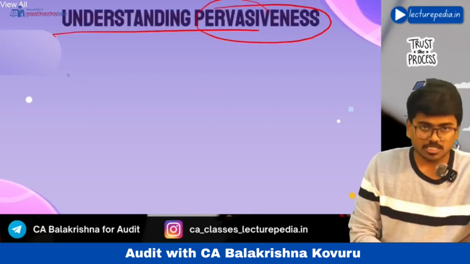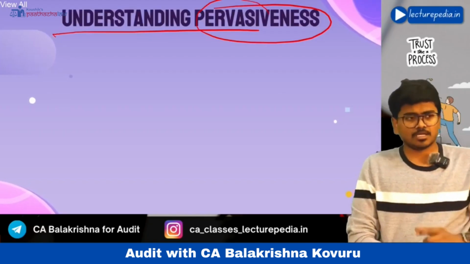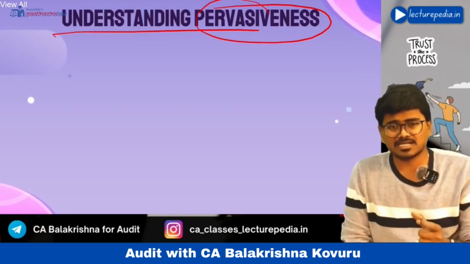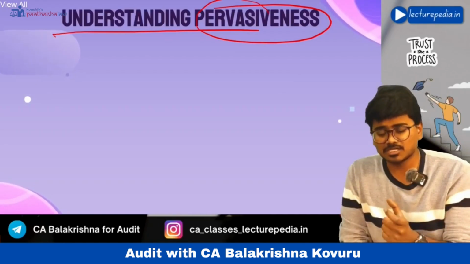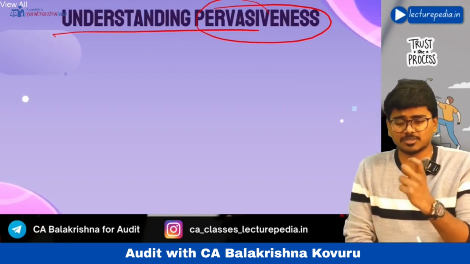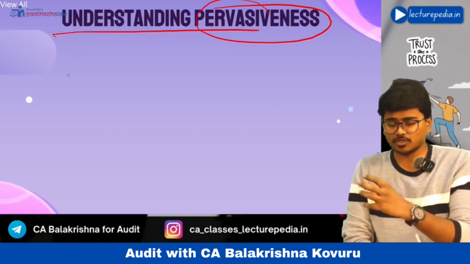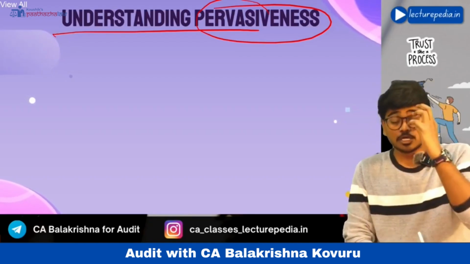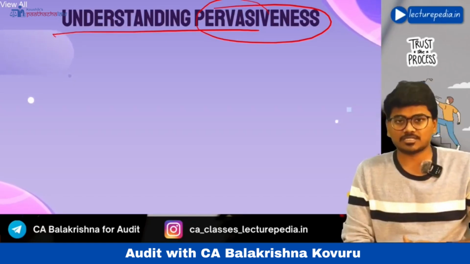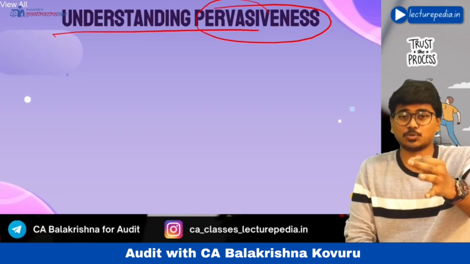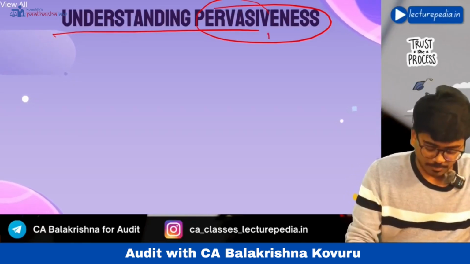Next, understanding the term pervasiveness. Before discussing the situations in which a qualified opinion, adverse opinion or disclaimer of opinion will be given, you have to understand one particular term, that is pervasiveness. What is meant by pervasiveness?